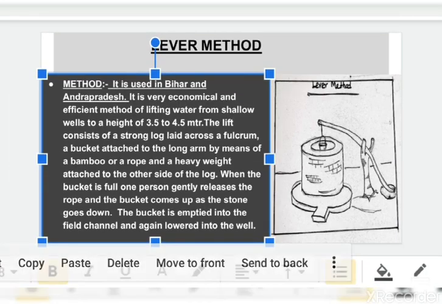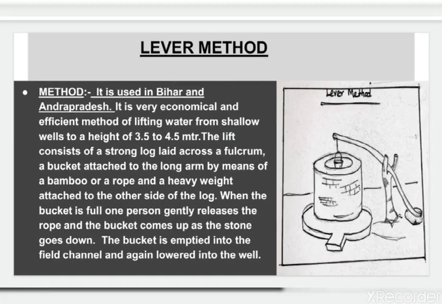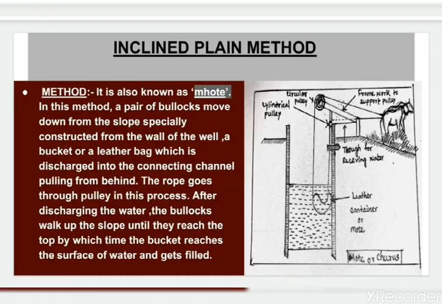When the bucket is full, one person gently releases the rope and the bucket comes up. As the stone goes down, the bucket is emptied into the field channel and again lowered into the well. That is lever method. The third one is inclined plane method.